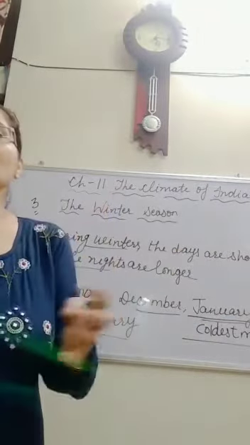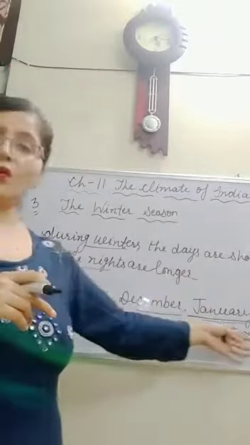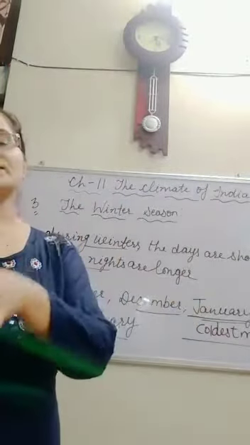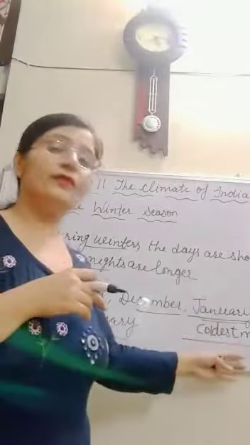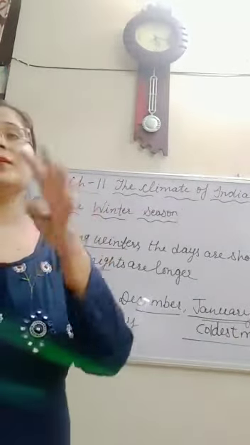The Coromandel Coast in the eastern coastal plain receives rainfall during the winter months.